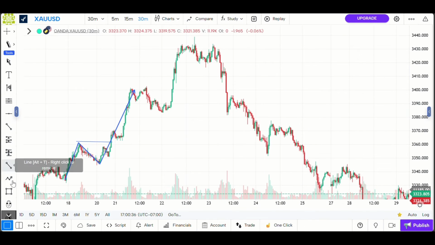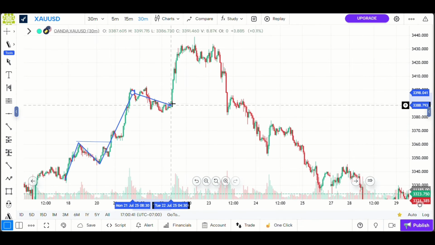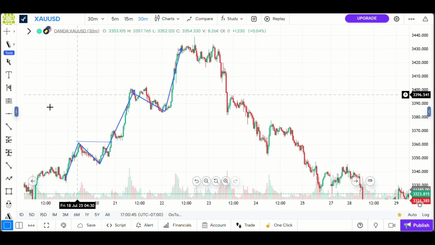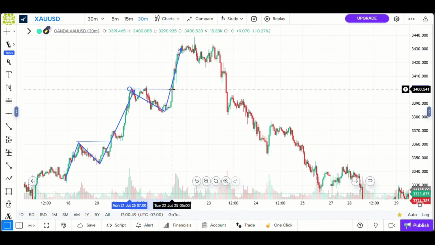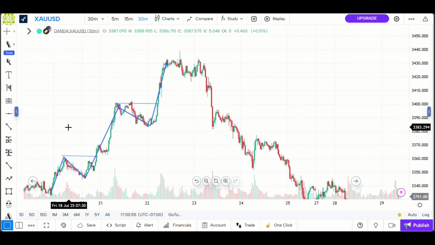So let's just continue with the trend. So you can see the market retraced again and then broke the high again. So this place will become another example of a break of structure. It's simple and as easy as that. So let's just continue with the trend.